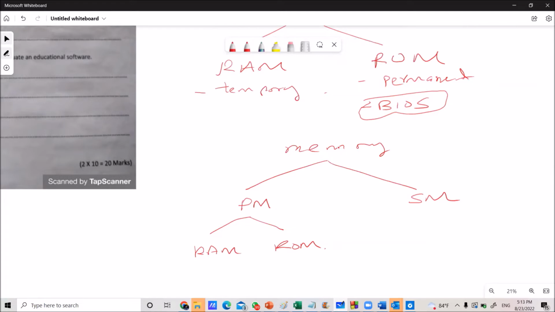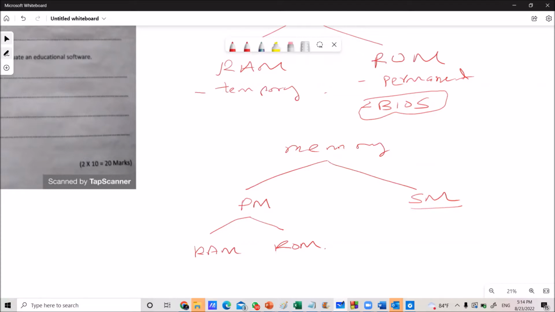Then look at the secondary memory part. Secondary memory is available for users to store user-created documents, right? Using various types of software. Users may create documents using word processing, create presentations using PowerPoint, right? Using Excel, creating worksheets. Users create many different kinds of documents. Whatever documents are created by the user can be stored inside the secondary memory.